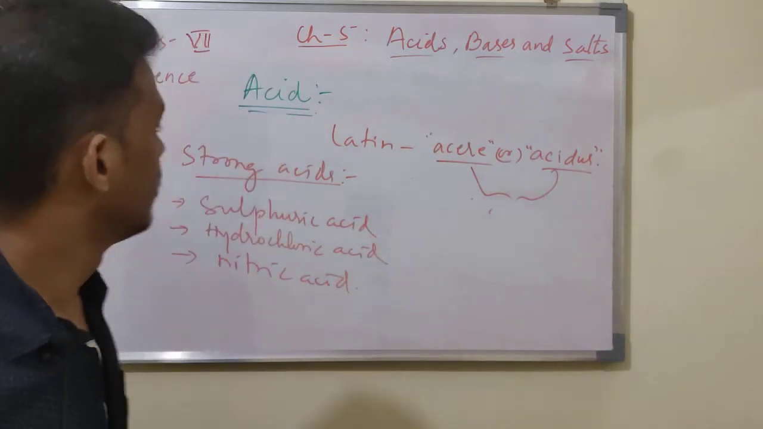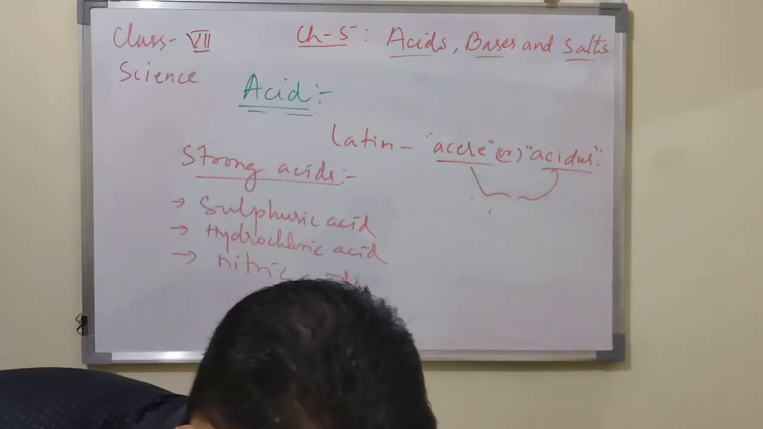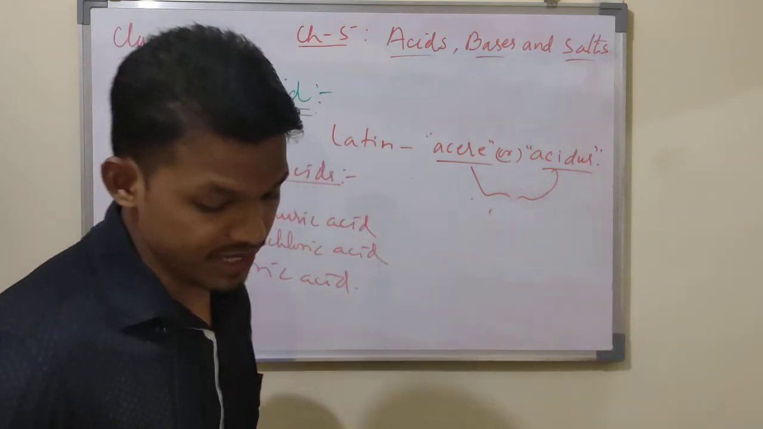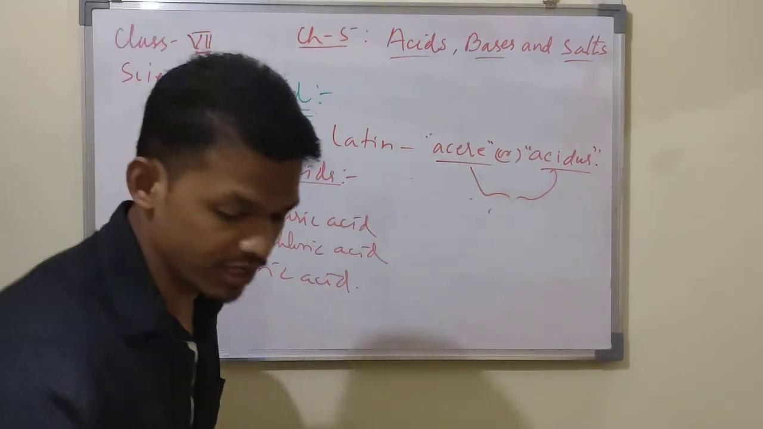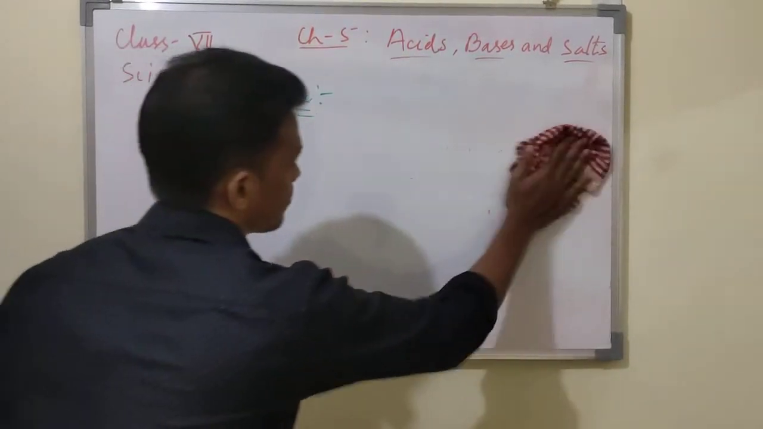So how is acid classified? According to classification, acids have been classified into 3 types. Acids are classified into how many types? These are 3 types. Acids are classified into 3 types.